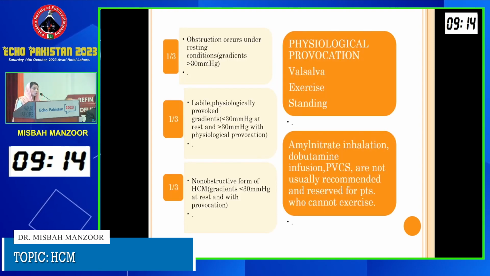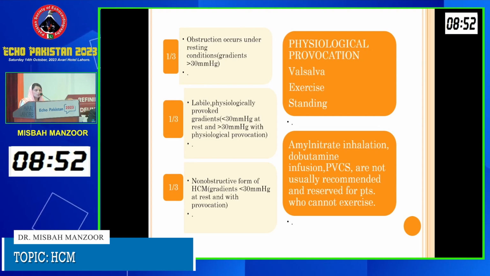So the obstruction in HOCM: in 1/3 of the patients, they can have gradients at the LVOT even in resting conditions. In the next 1/3 of the patients, the gradient may be provoked by either physiological or pharmacological maneuvers. In the rest of the 1/3, who are known to have the non-obstructive form of HOCM, there may be no gradient even at rest or even with provocation.